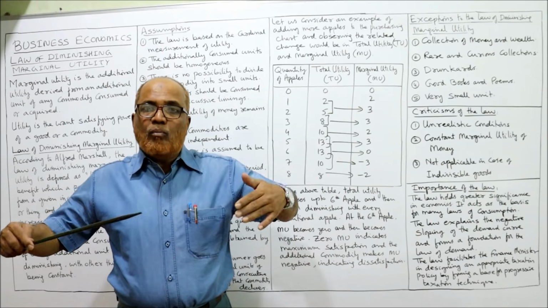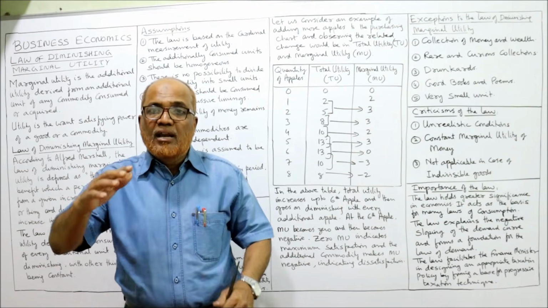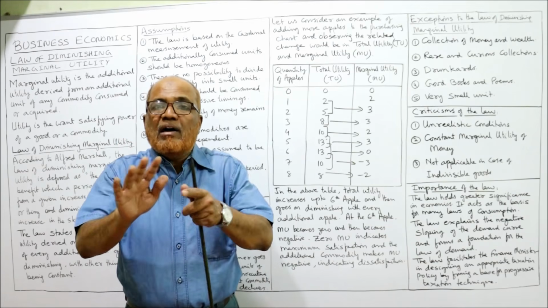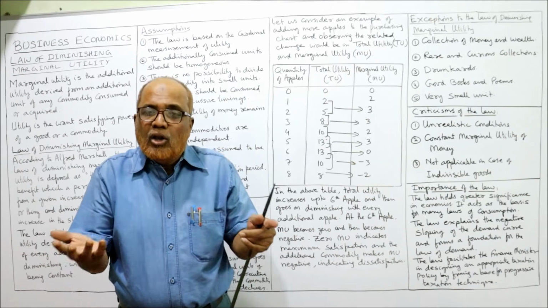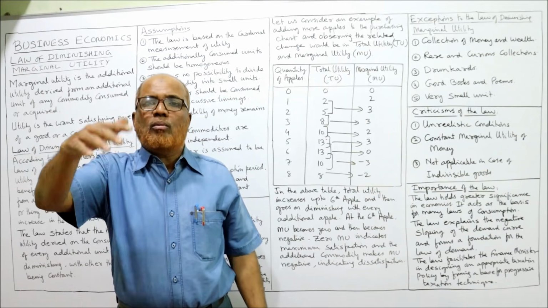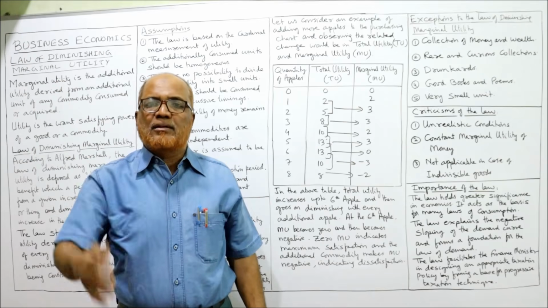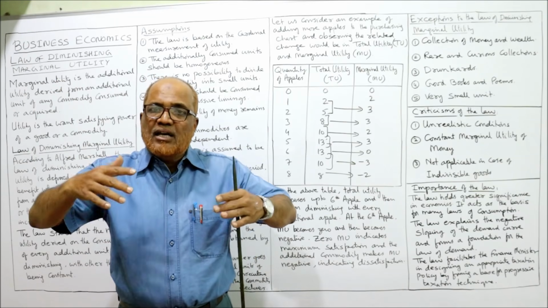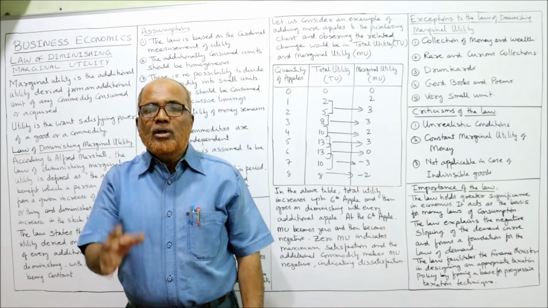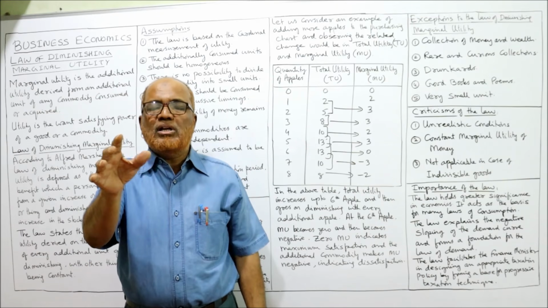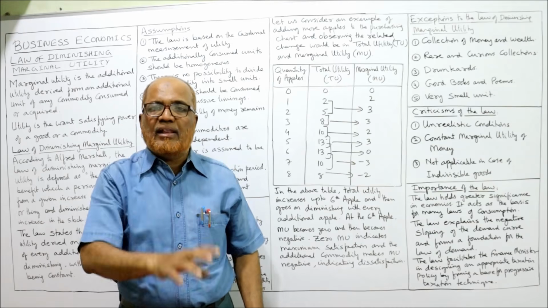As people get more and more money, their greed will also increase. He will never become dissatisfied with money. Normally a person wants more money, more wealth. As the money increases, his greed to have more money will also increase. So, this law of diminishing marginal utility will not apply to money and wealth.